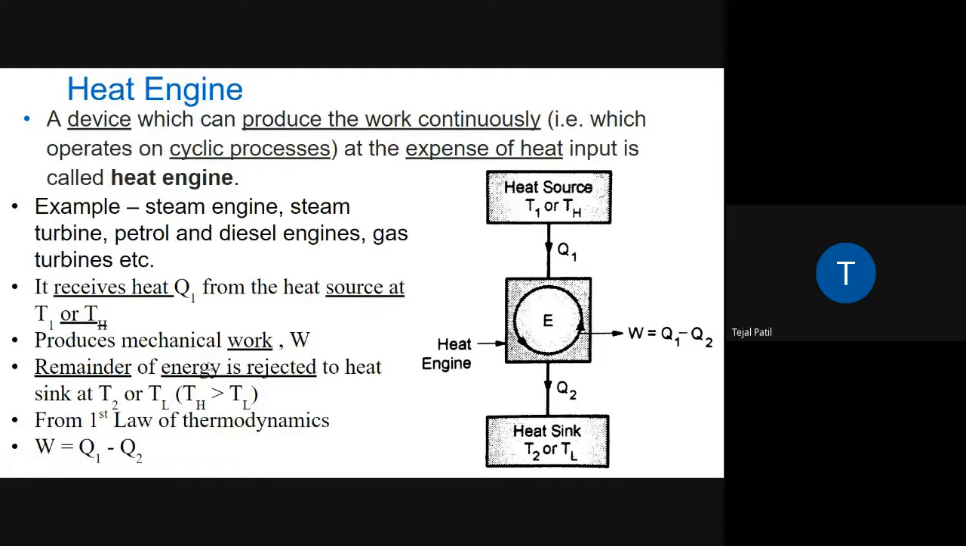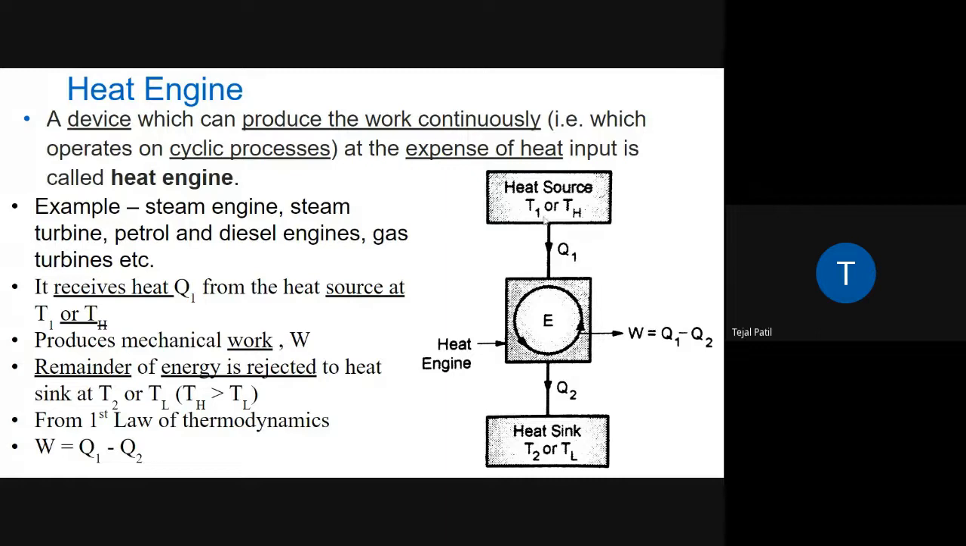Now let's move to the next part, that is the heat engine. What is a heat engine? It is a device which can produce work continuously, that is, which operates on a cyclic process at the expense of a heat input. You can see an example here. This is the heat engine. It is going to produce work at the expense of a heat input.